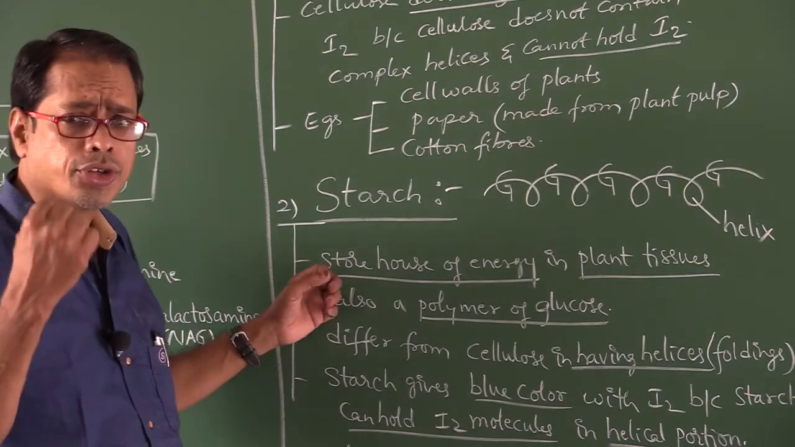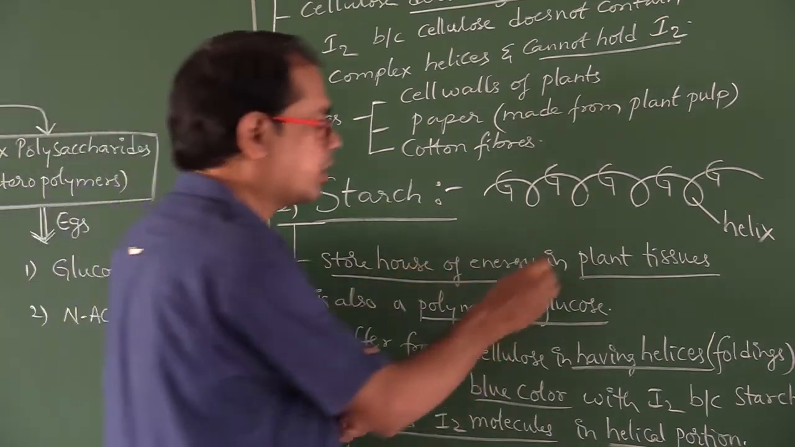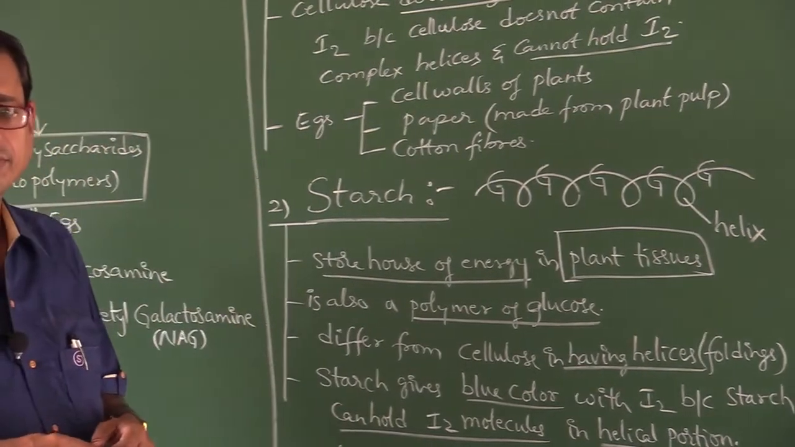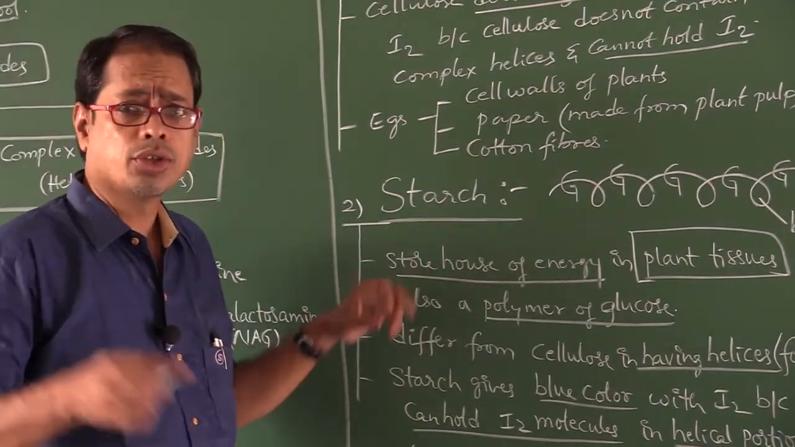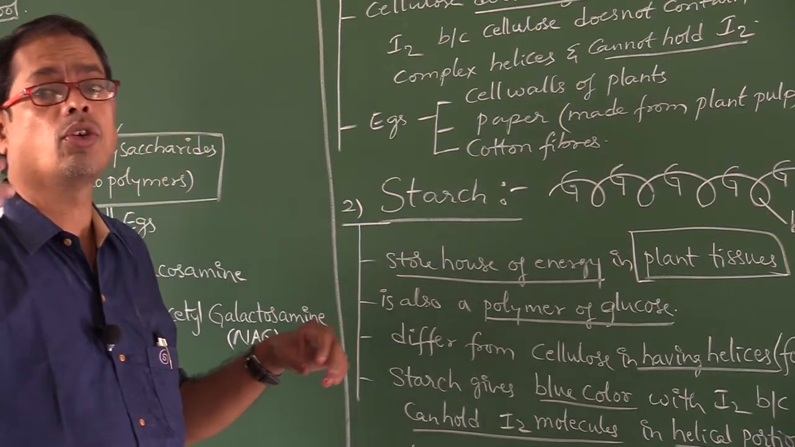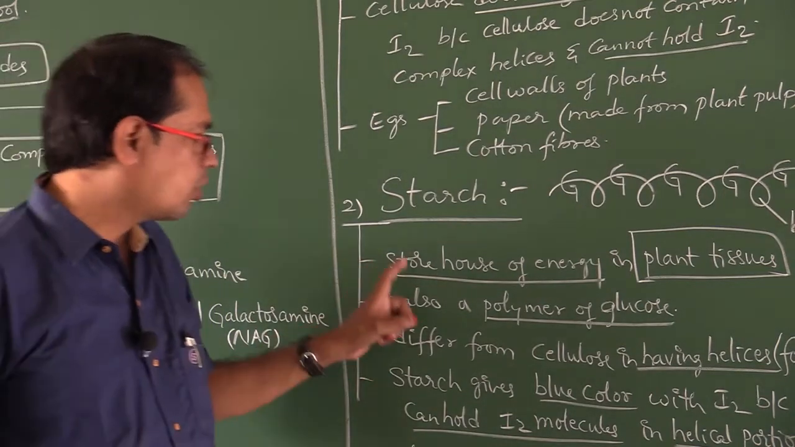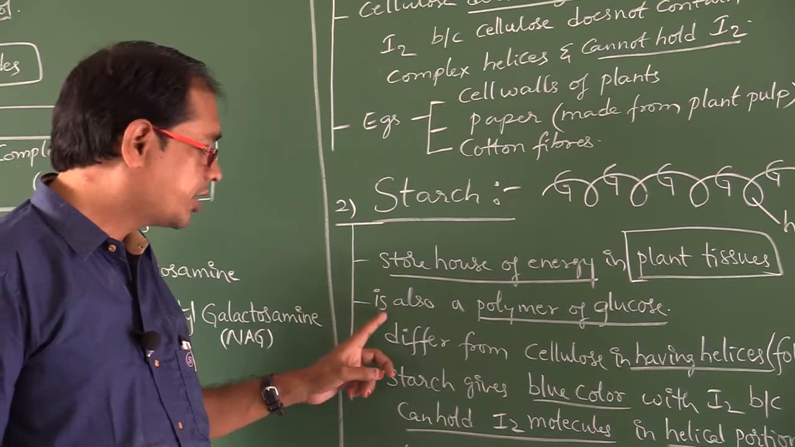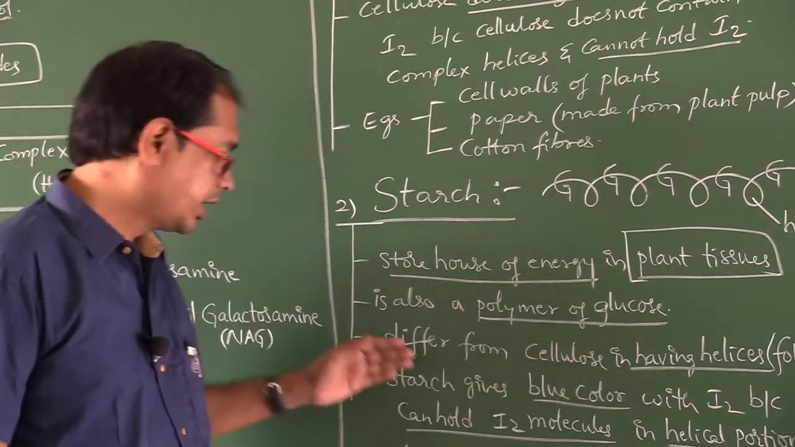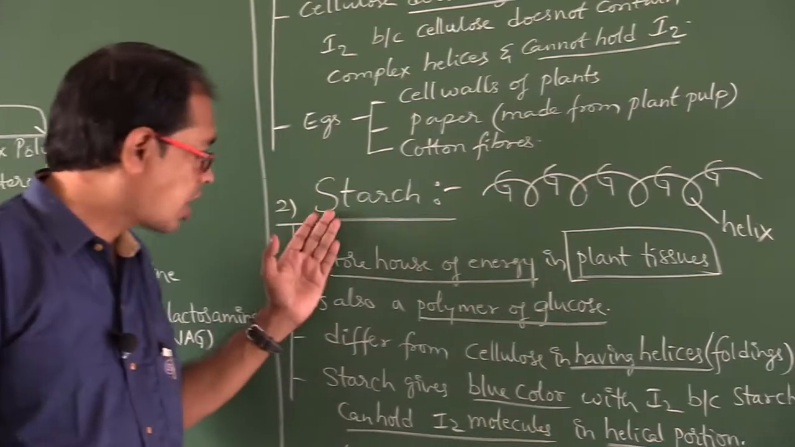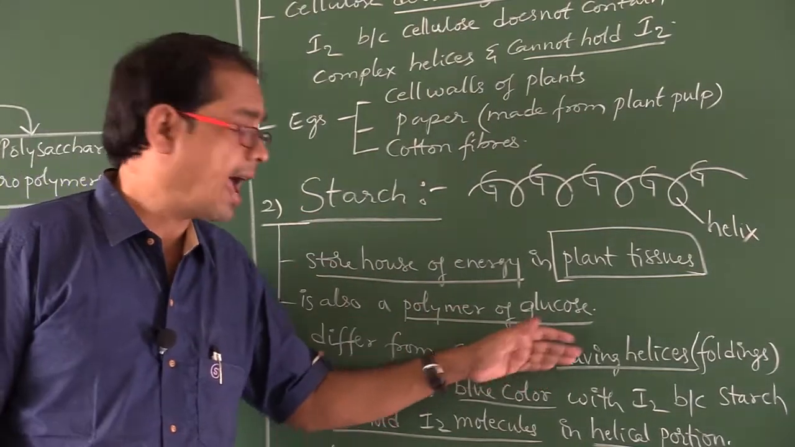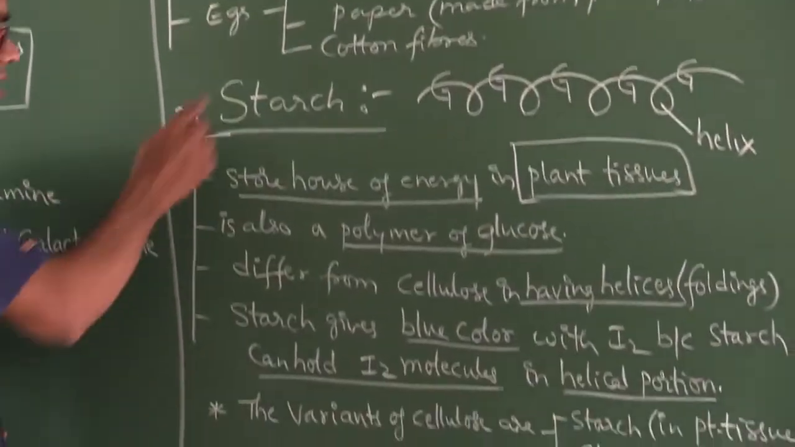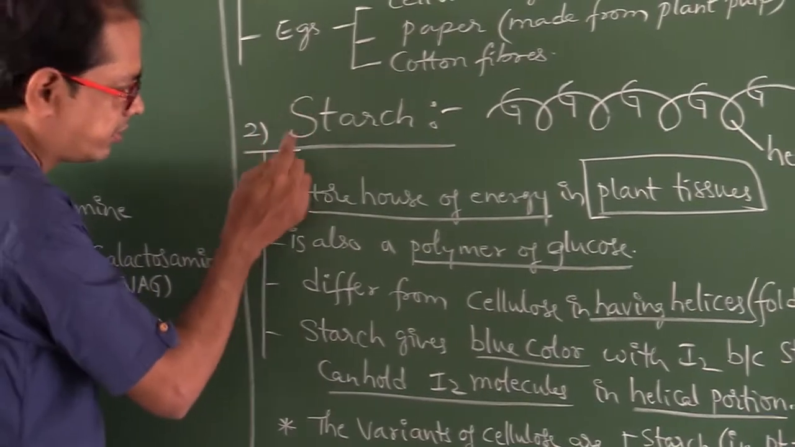It is the storehouse of energy in plant tissues. What is the storehouse of energy in plant tissues? Starch. Storehouse of energy in animal tissues means glycogen. Starch is also a polymer of glucose. It differs from cellulose in having helices, in having foldings. Try to remember, the word itself has a helix, spiral.